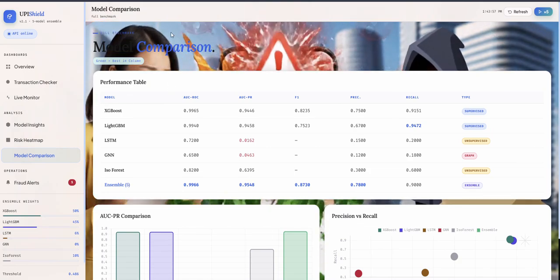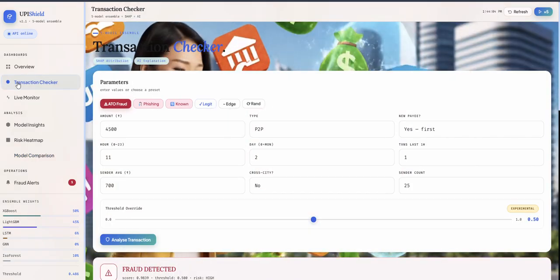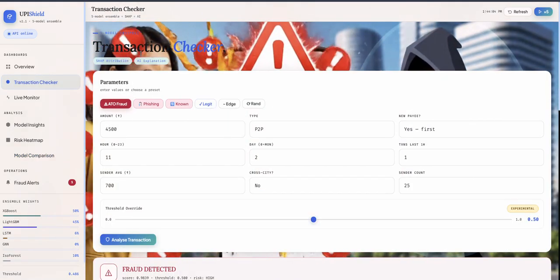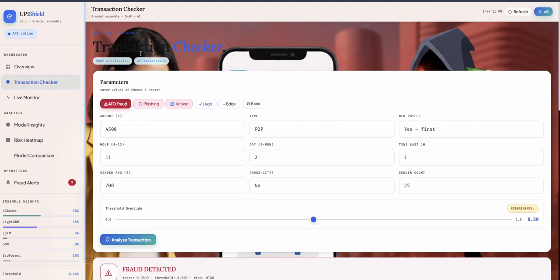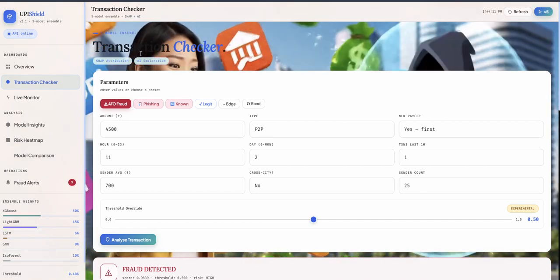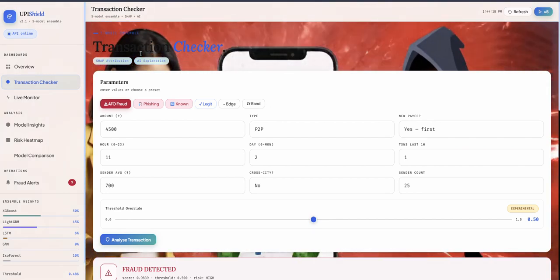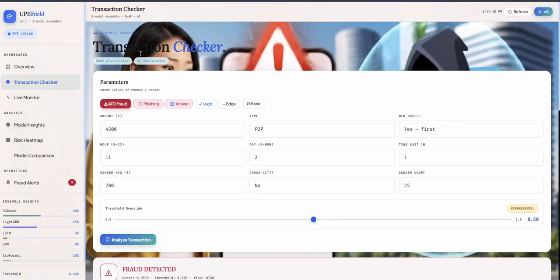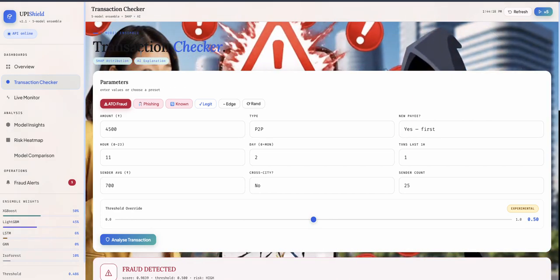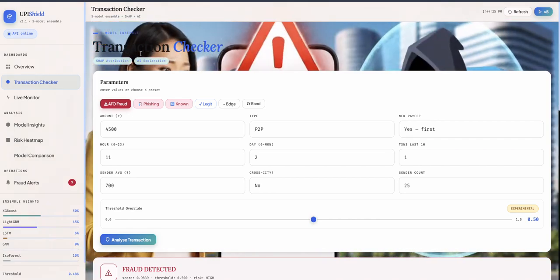Yeah, that's UPI Shield's core. The core idea was to find whether a transaction is legit or fraudulent, and also we want people to know why a particular transaction is being flagged as fraud, using AI explainability. And we were also able to get a recall of above 90 percent, which is a great number for a fraud detection project.